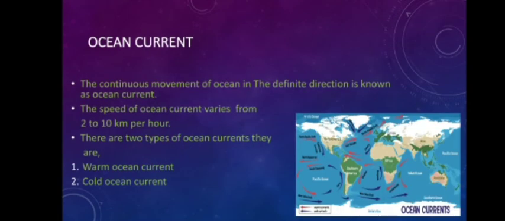Ocean current. The continuous movement of the ocean in a definite direction is known as ocean current. The speed of the ocean current varies from 2 to 10 km per hour. There are 2 types of ocean currents. They are warm ocean current and cold ocean current.